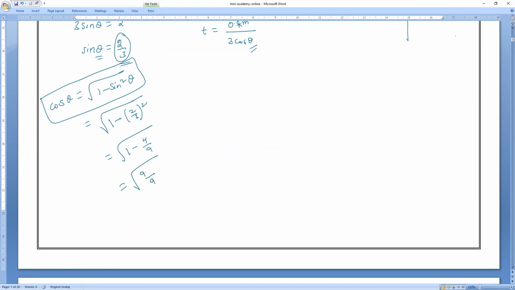If I take 9 as the LCM, 9 minus 4 is 5, by 9, which is equal to 5 by 9. Root 5 by root 9. Is it right, Laksha? So root 5 by root 9 means what, guys? Root 9 is 3. So that is what cos theta. So what is the cos theta value? All of you. Root 5 by 3.